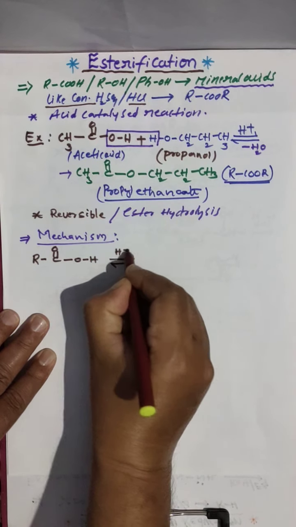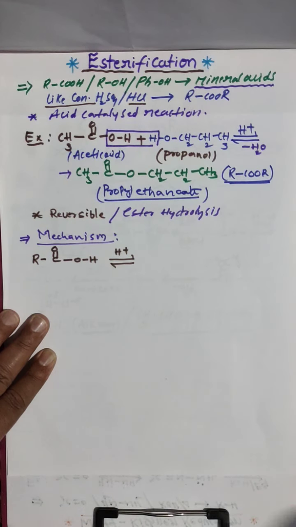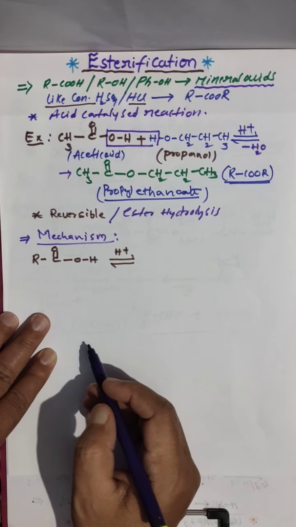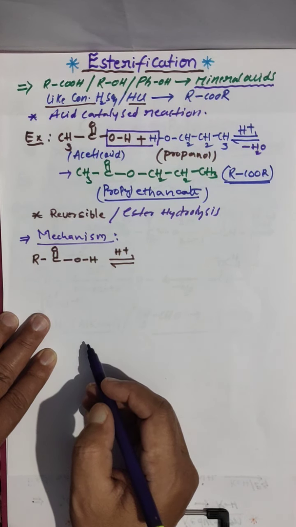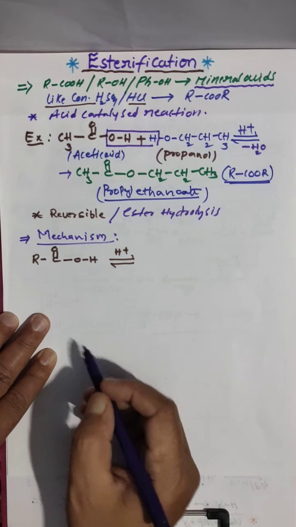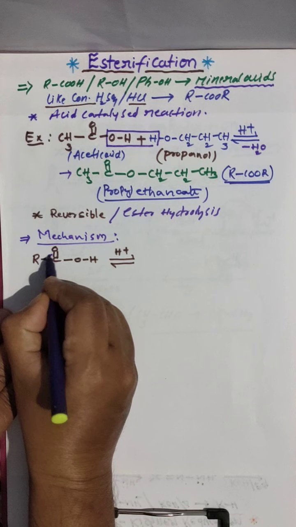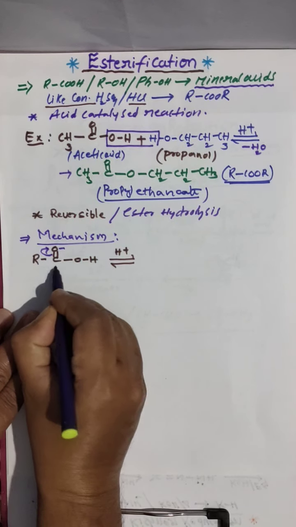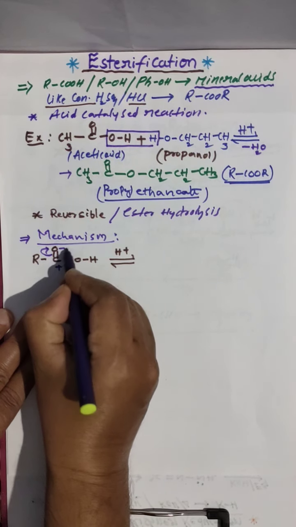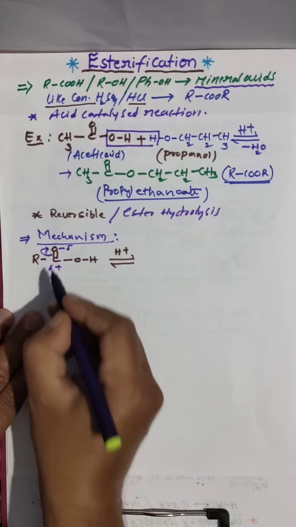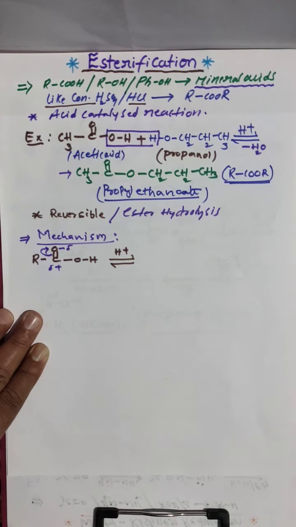In the presence of acid medium, protonation will take place. H plus will go. You know this oxygen is more electronegative, so delta minus and delta plus we have to write.